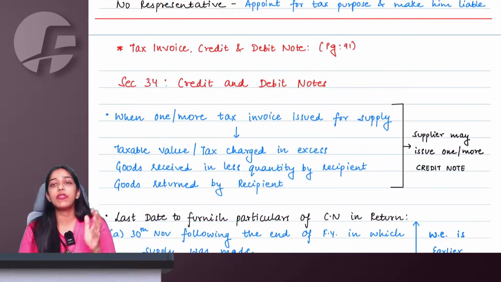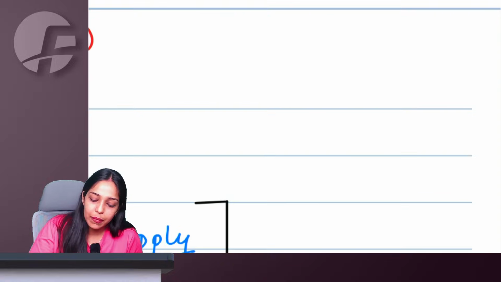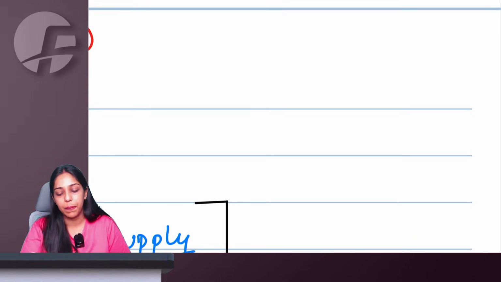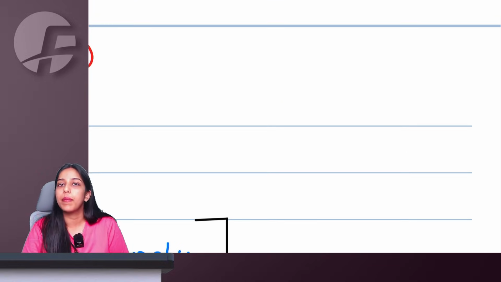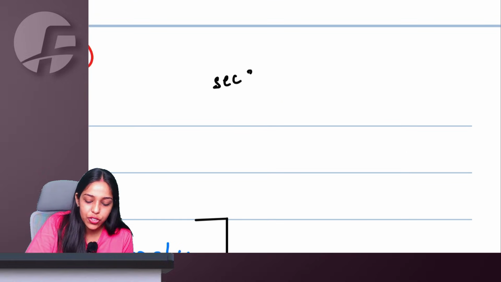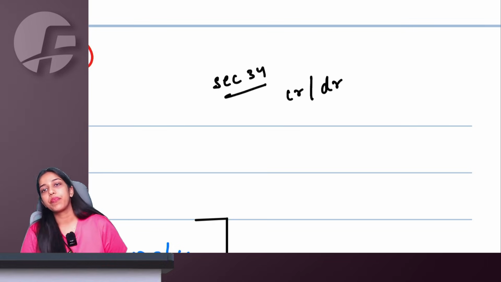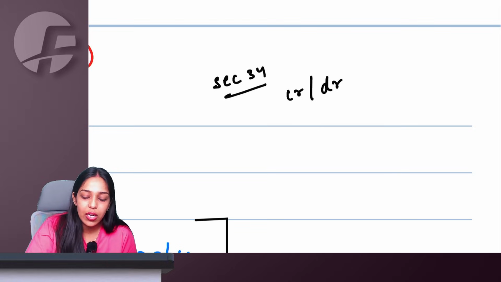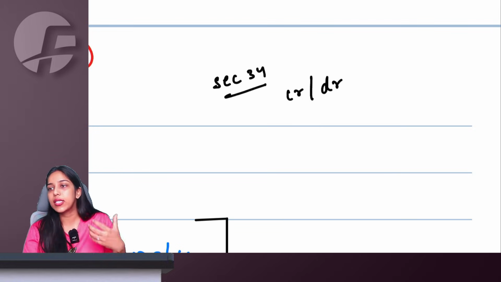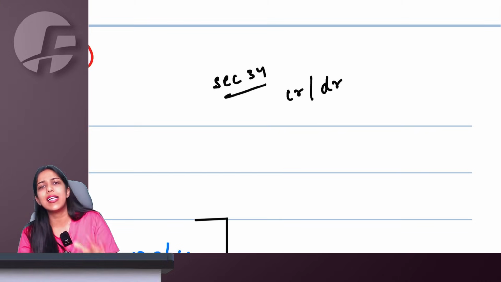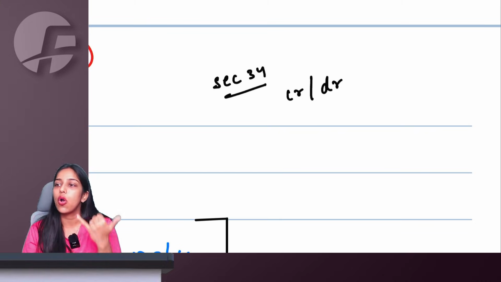Right. But before we move on to the amendment part, I'm asking you one simple question. Tell me, in the tax invoice, credit and debit note chapter, we study section 34, which is related to credit note and debit note, where there is a last date involved. When is government not happy, or let's say less happy, when you're issuing credit notes or debit notes?